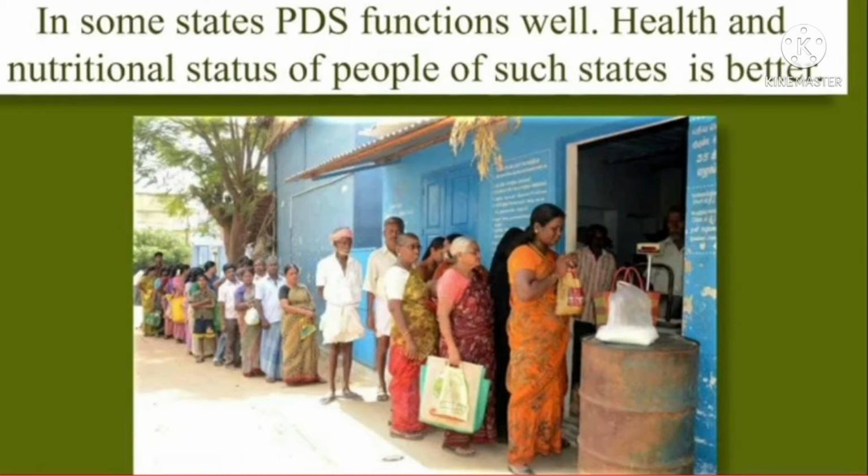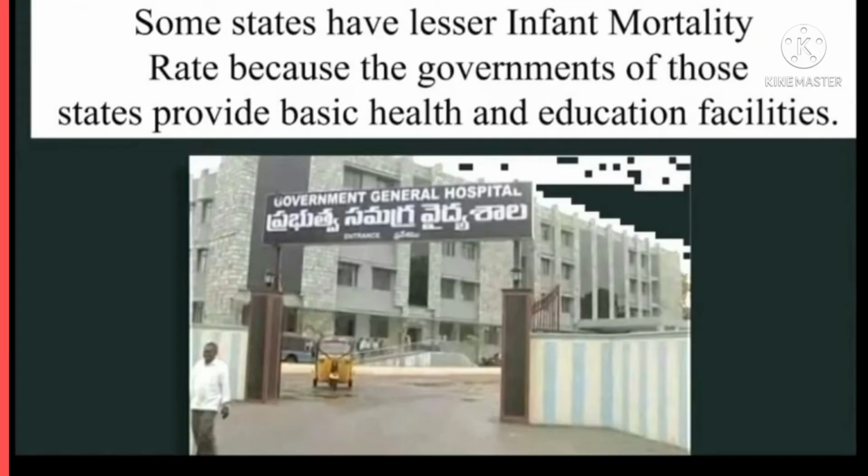Similarly, in some states the public distribution system functions very well. If a PDS shop, a ration shop, does not function properly in such places, the people there are able to get it rectified. The health and nutritional status of people in such states is certainly likely to be better.